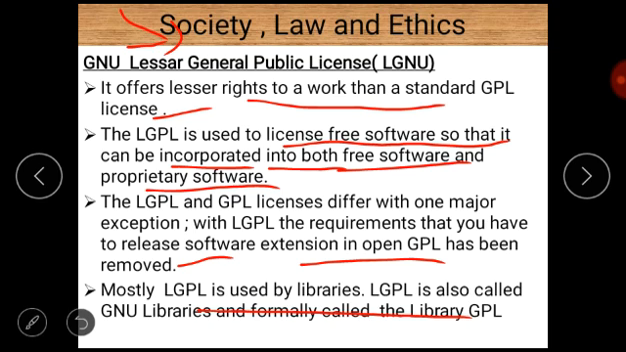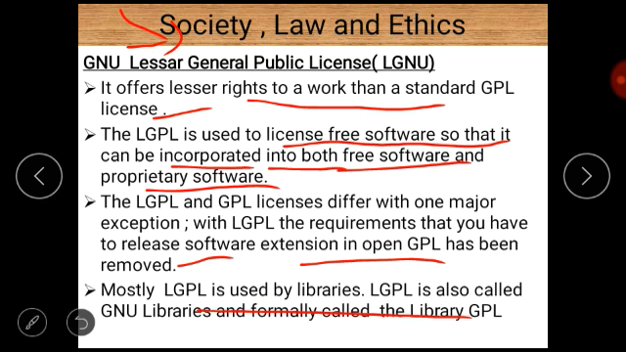GPL and LGPL are the two types of license. So in LGPL, users have lesser rights to work than with a standard GPL license. First of all, second thing, LGPL can be incorporated into both free software and proprietary software.